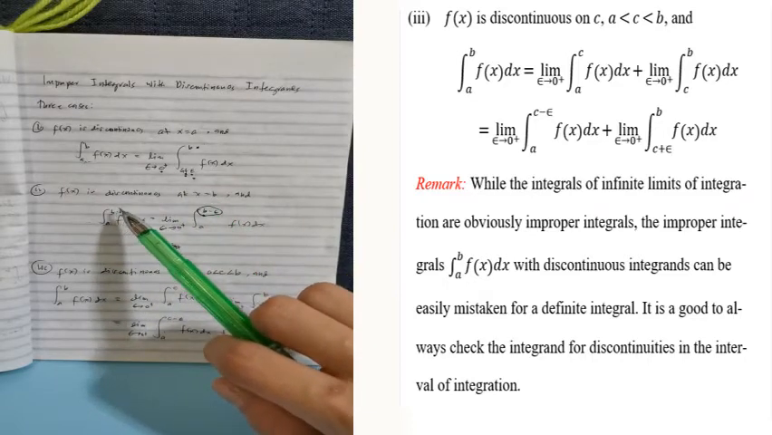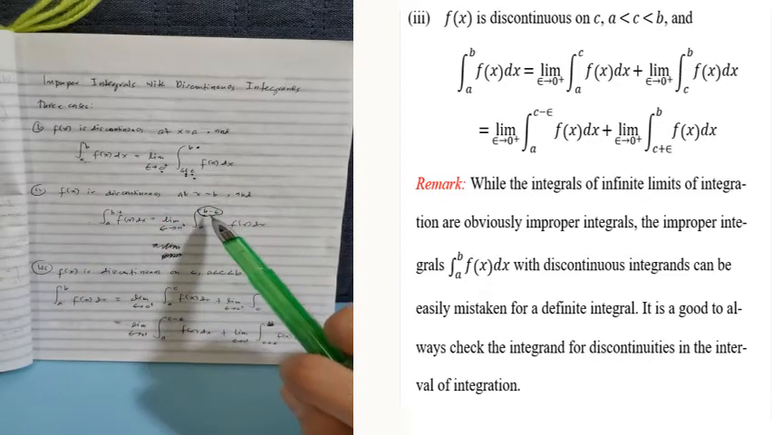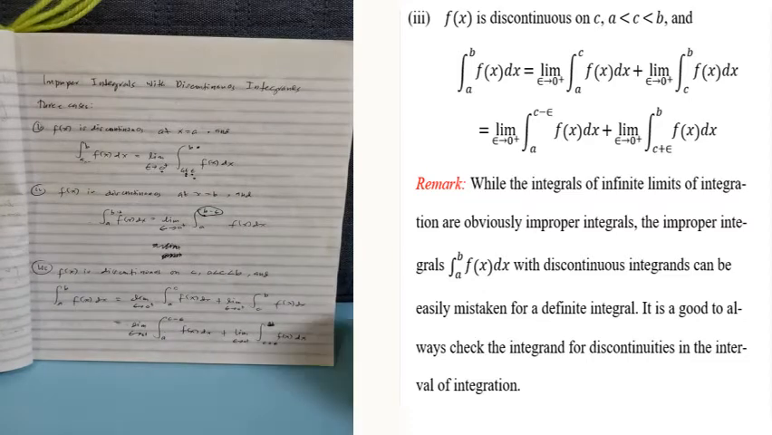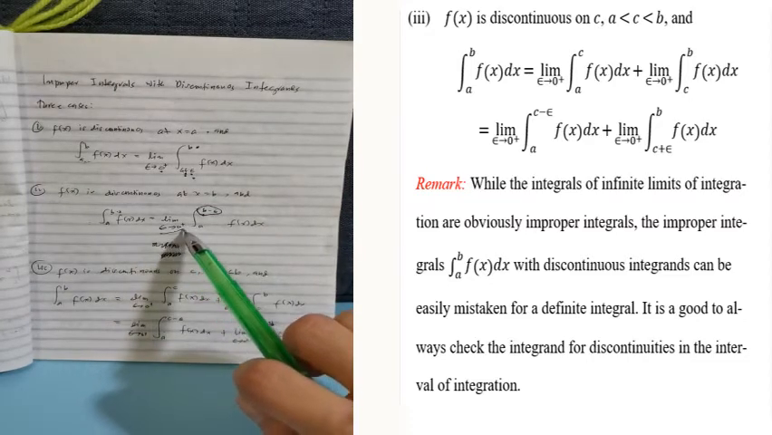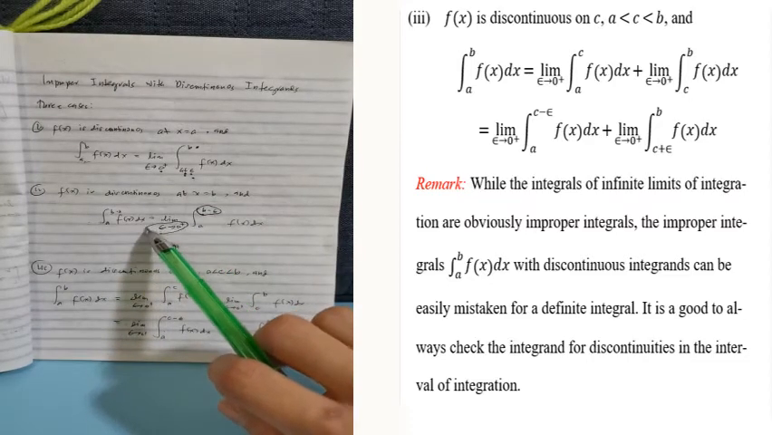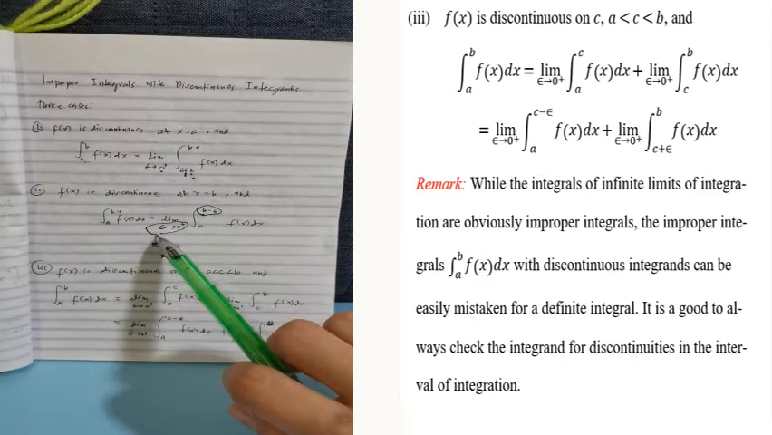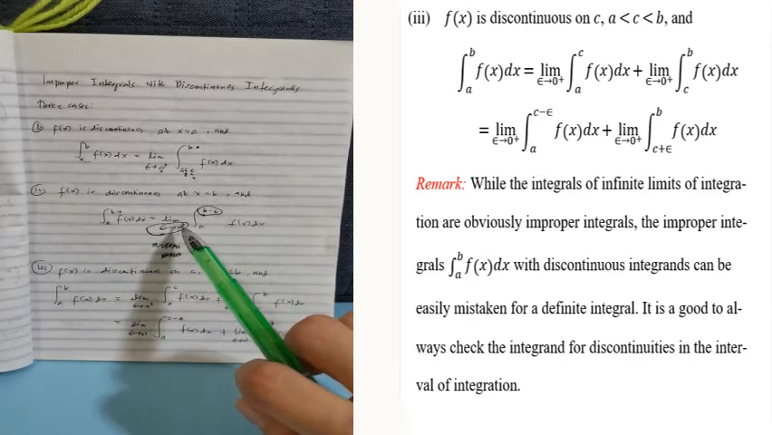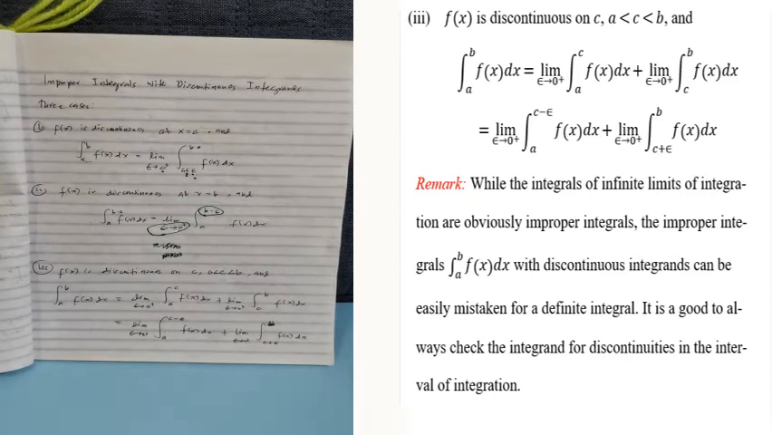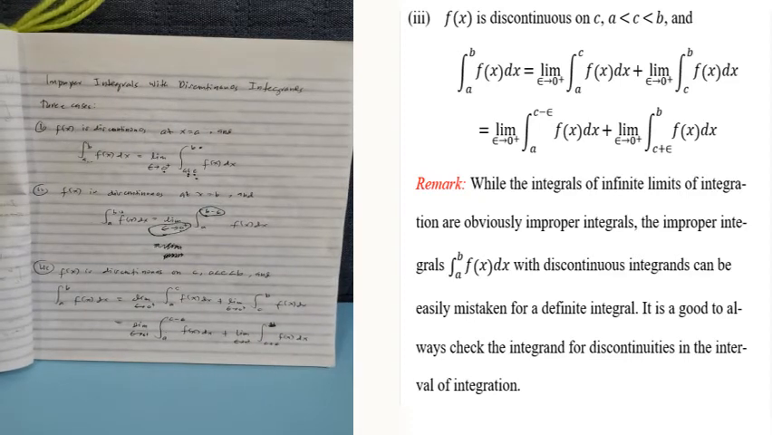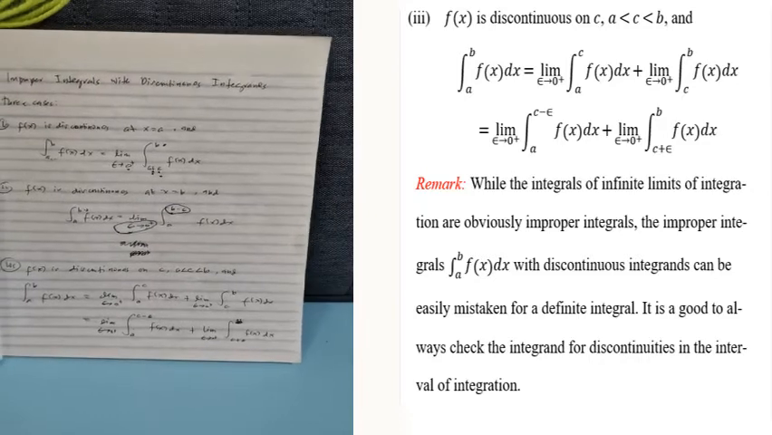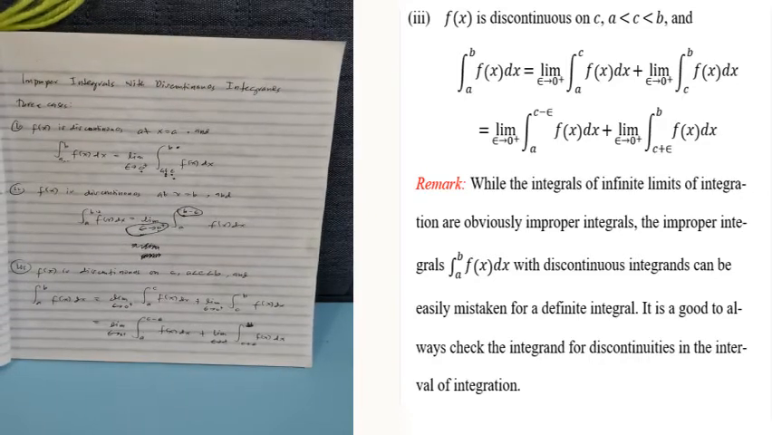Kung dito siya discontinuous sa taas, magma-minus kayo ng epsilon. And then take note, si epsilon dito class sa improper integrals with discontinuous integrands is always yan approaches 0 to the right.